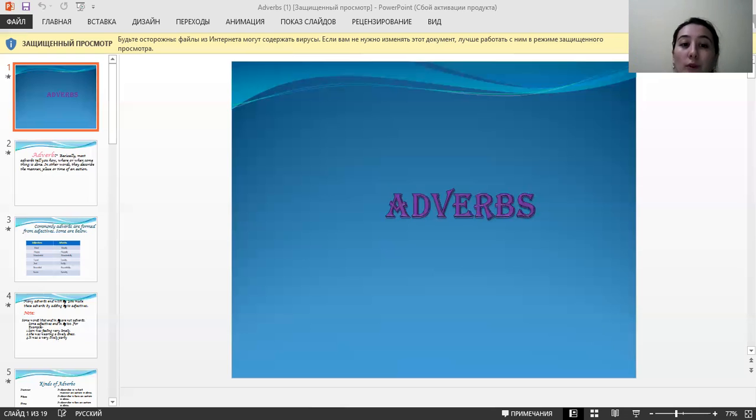So adverbs of quantity or degree. It shows how much, sometimes how many, in what degree or to what extent. That's why this is not only about quantity, this is also about degree. So, he was too careless. It shows the degree of an action. Yes, that he was careless, more than enough maybe.